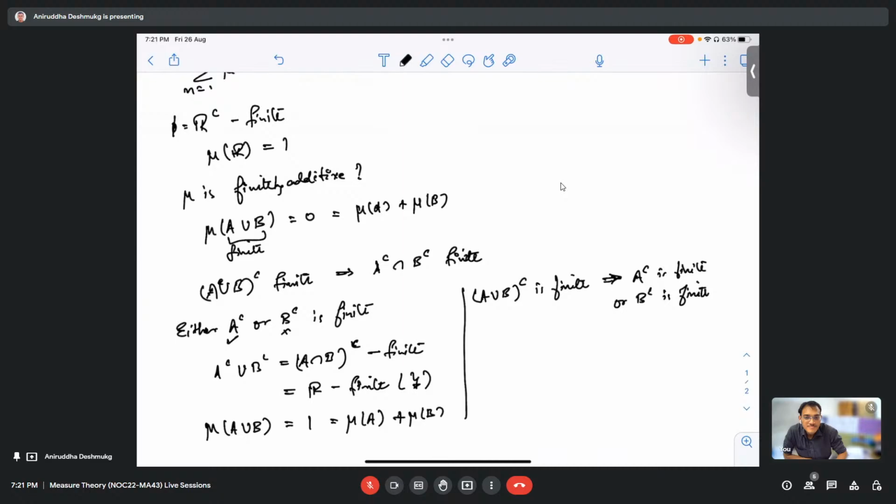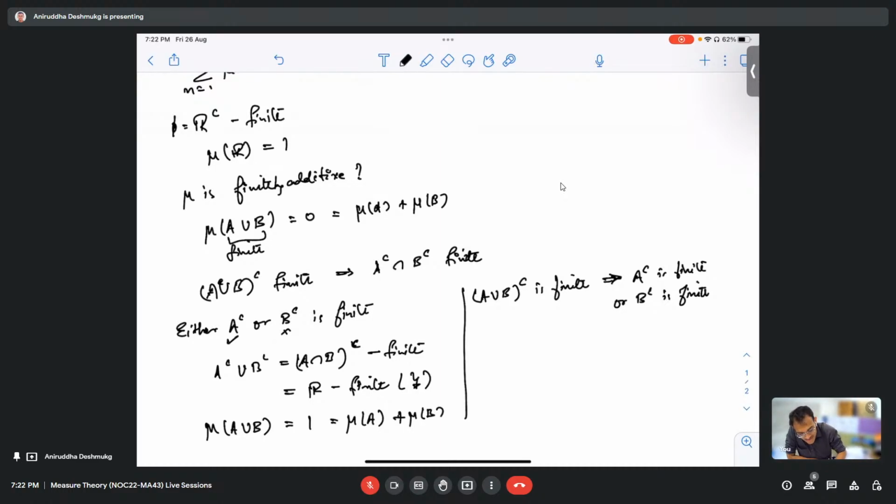Wouldn't it be A complement union B complement? No, why would we take A complement union B complement? You're saying that the complement of A union B is finite, which implies that. Actually, yes, sorry, I got confused. Yes, this step is clear.